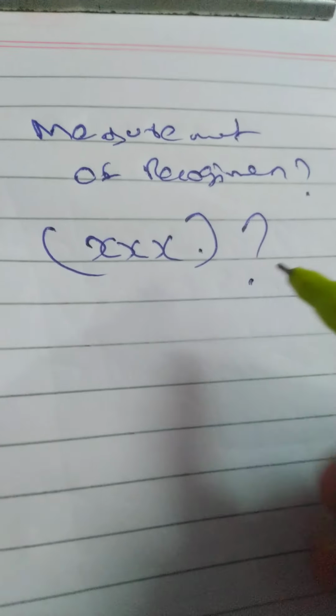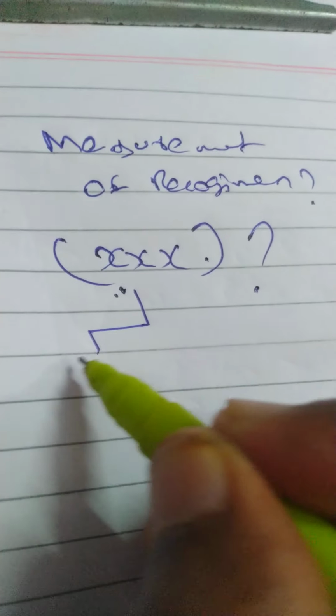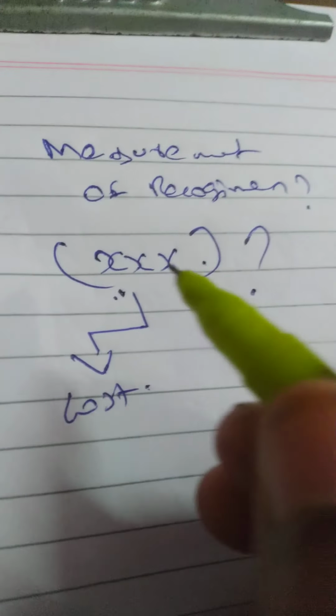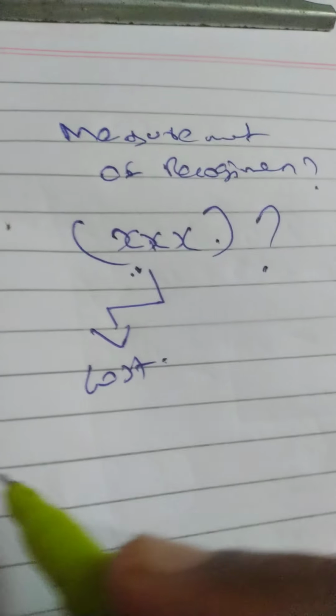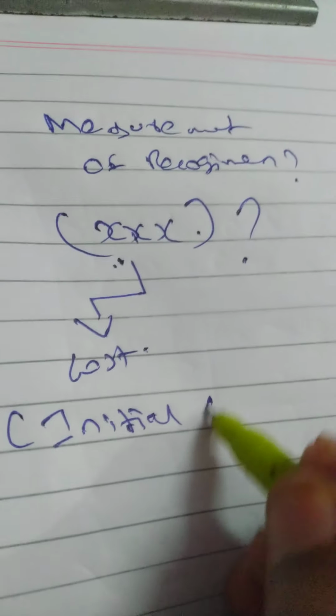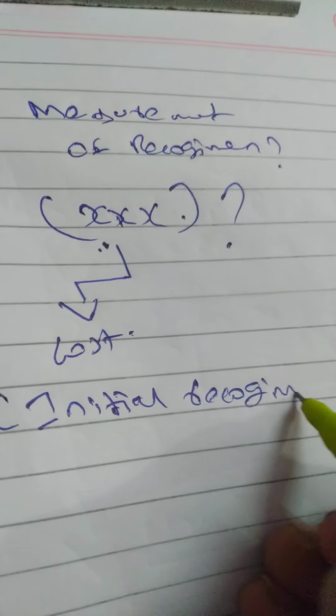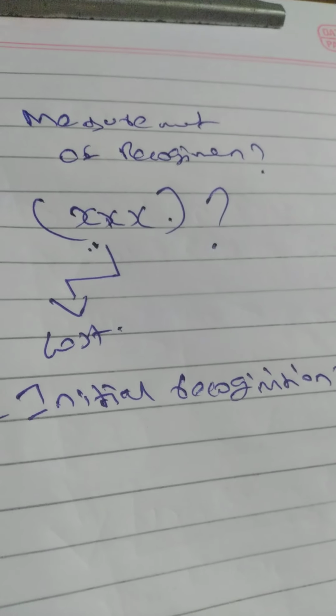What amount do we have to put here, whether this is cost or anything else? Generally cost, at initial recognition. This is called what? Initial recognition. First time entering into the books of accounts.